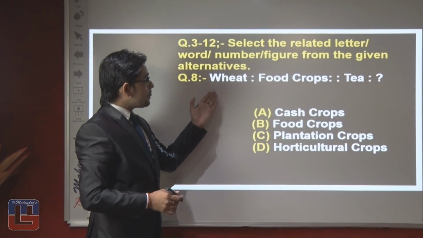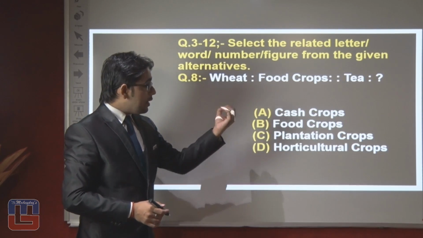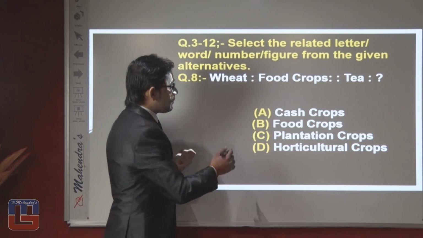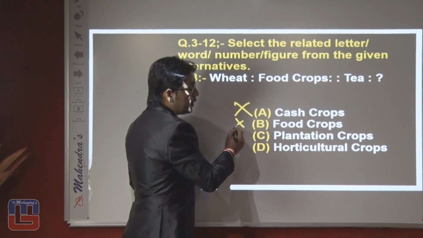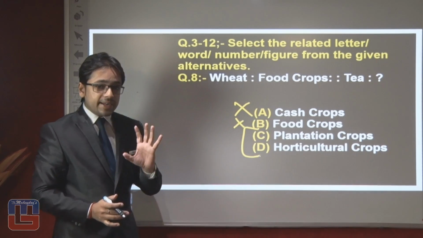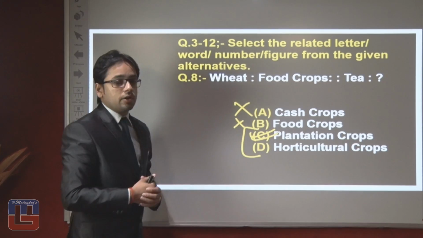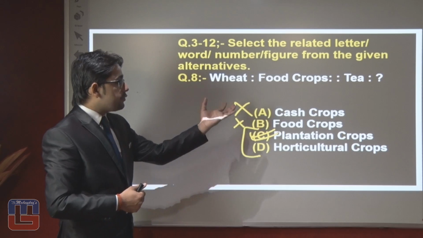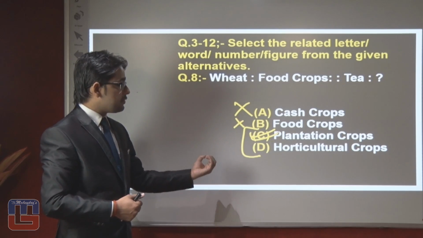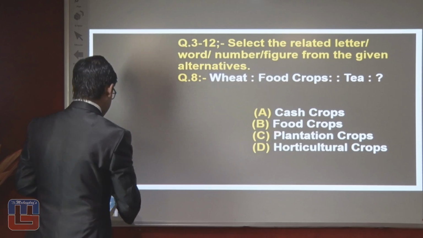As you can see here, wheat is a food crop, which you can easily recognize, but when answering about the tea crop, you can be confused: cash, no; food, no. It can be plantation or horticultural, but the right answer should be plantation. We can say that tea is a plantation crop, like wheat is a food crop. So the right answer of this question should be option number 3.